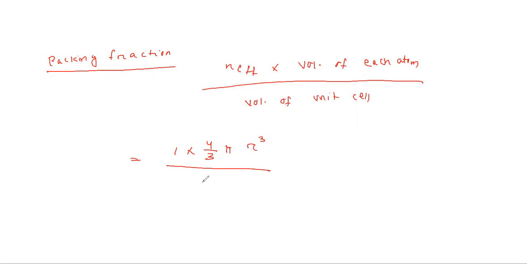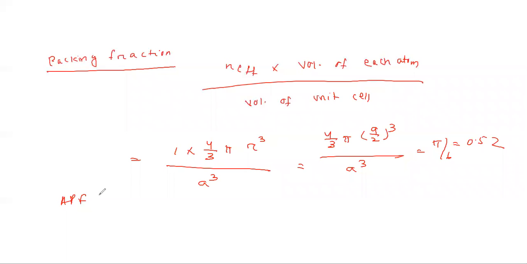4 by 3 pi r cube divided by a cube. r is a by 2. So 4 by 3 pi, a by 2 whole cube, divided by a cube. That you will get pi by 6, that is 0.52. Or you will say the atomic packing fraction is equal to 52%. 52% means it is a loose pack structure.